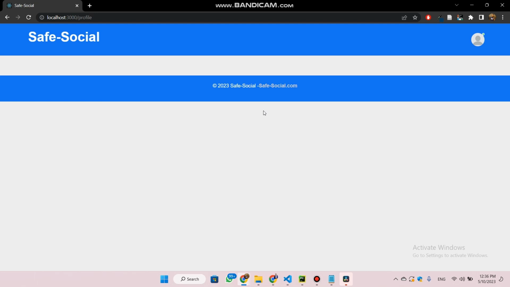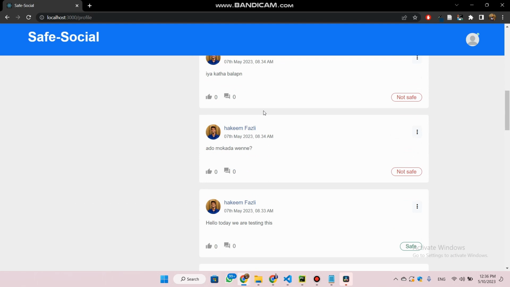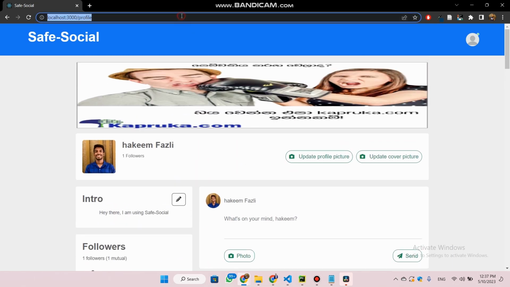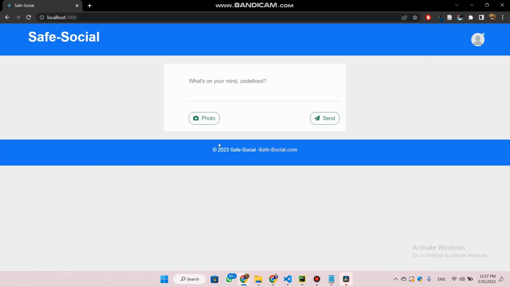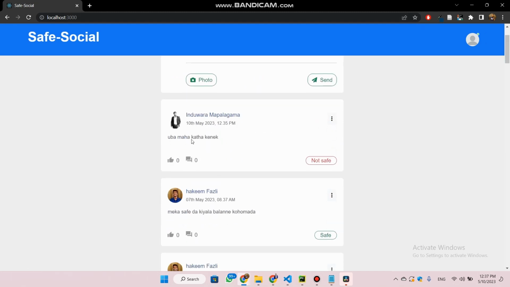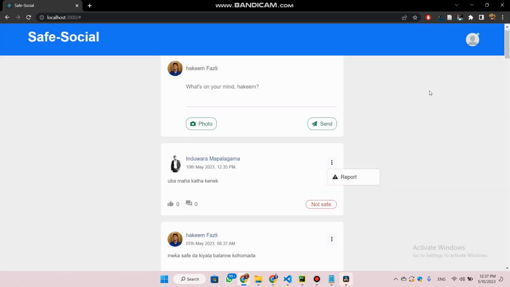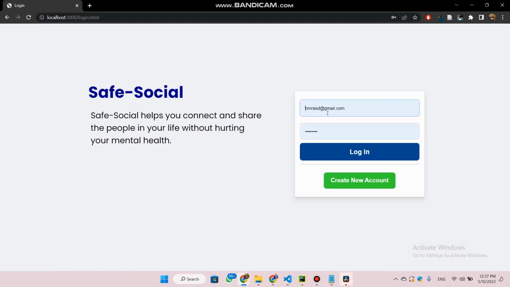If you go to the profile, you can see from here how many posts you have put and how many reports you have got. You can report other people. As we said, we detected cyberbullying on this, so you can report this account. You can say cyberbullying detector, and you can report the account. And you can log out of the system and log in again.